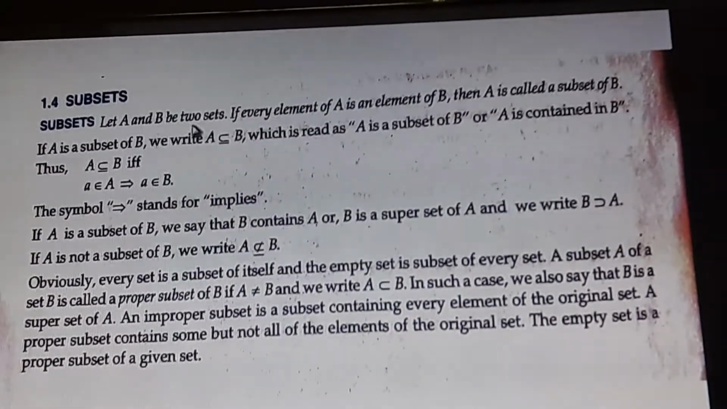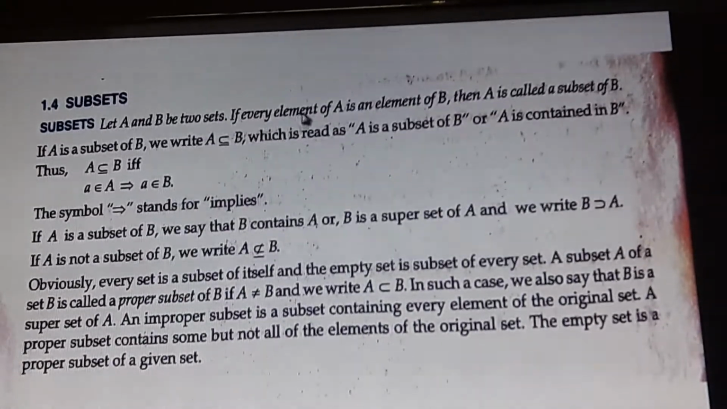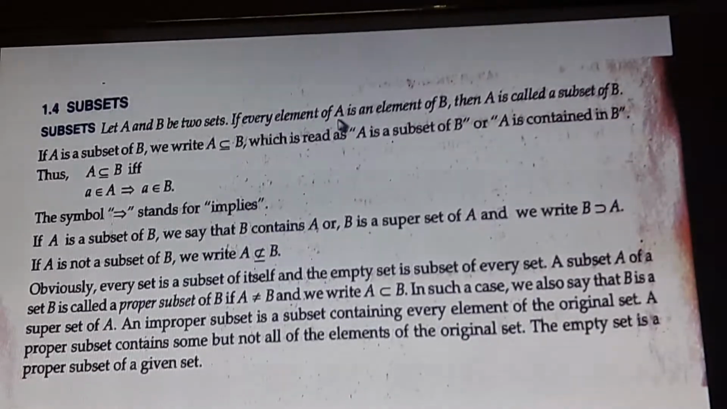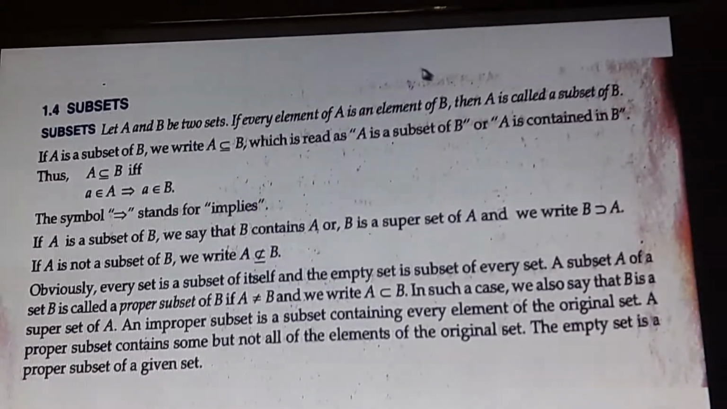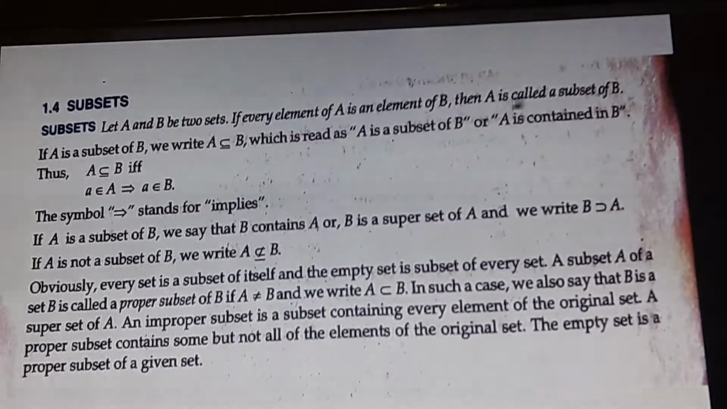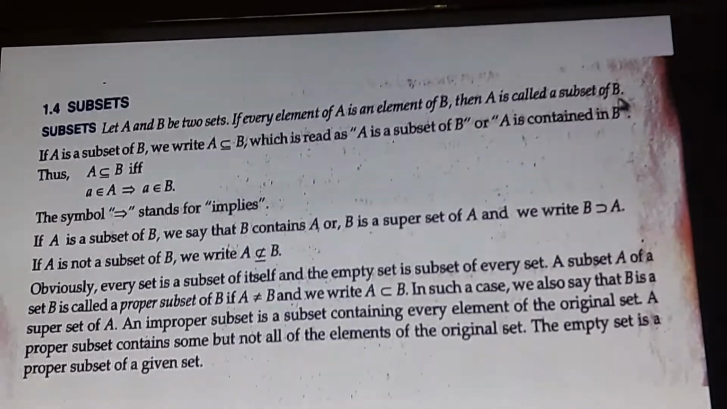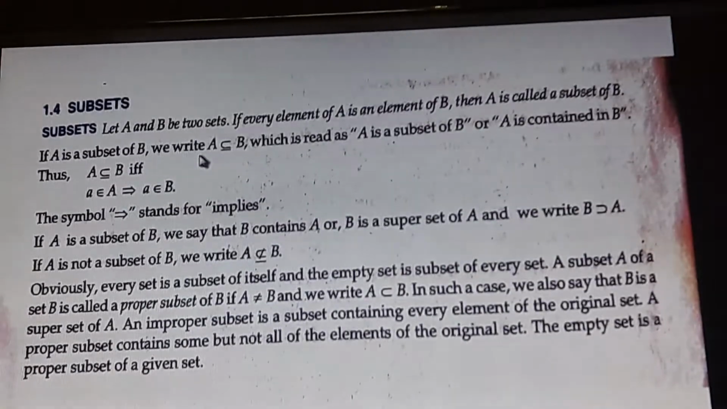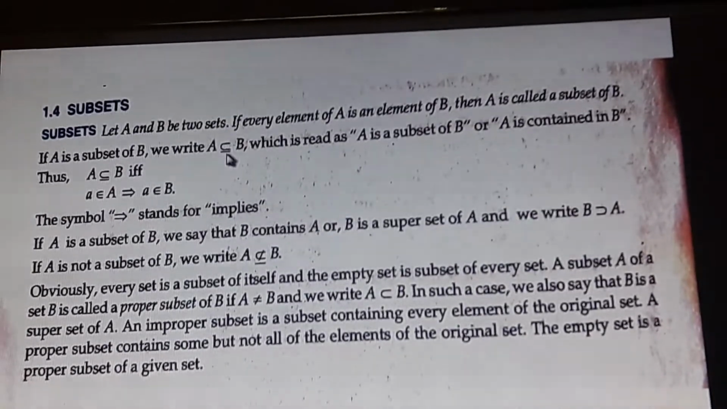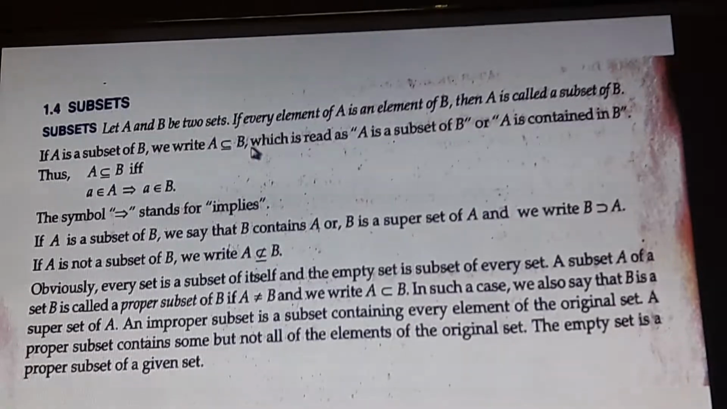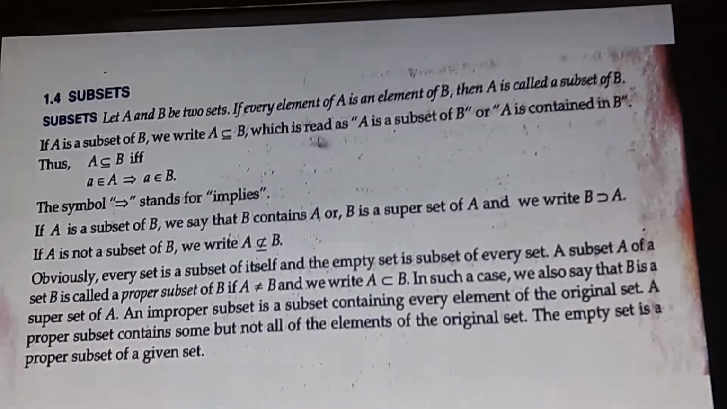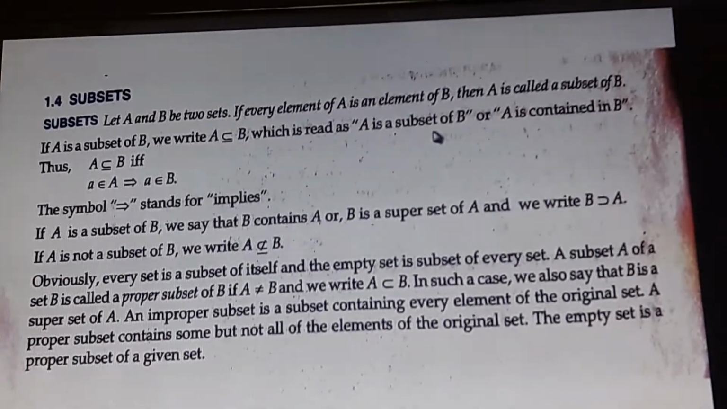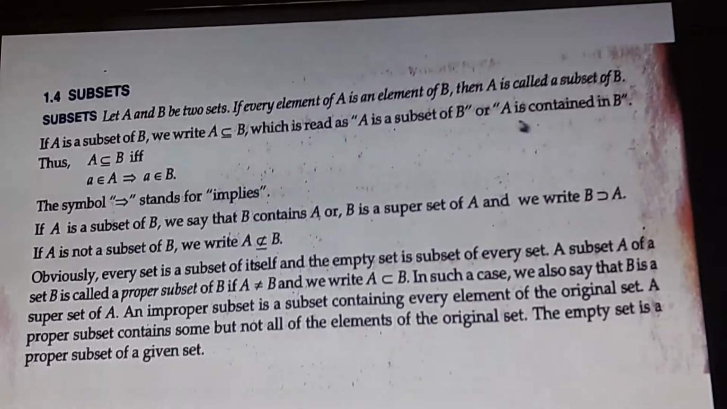Let A and B be two sets. If every element of A is an element of B, then A is called a subset of B. If A is a subset of B, we write A ⊆ B. This is the symbol of subset, which is read as A is a subset of B or A